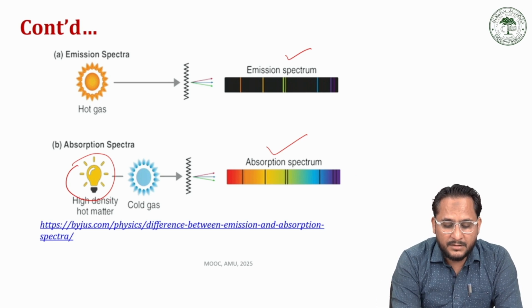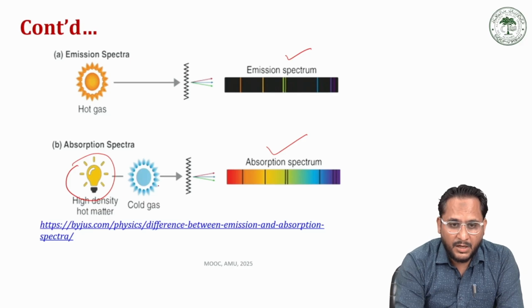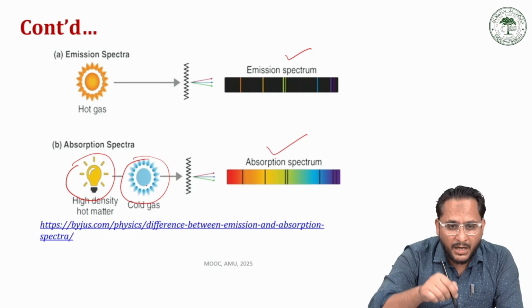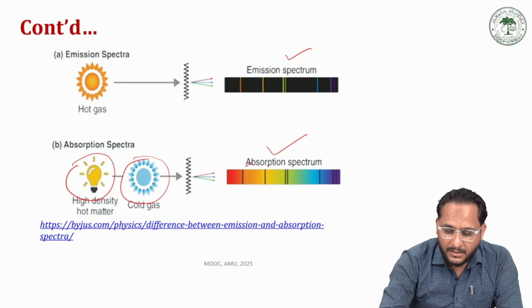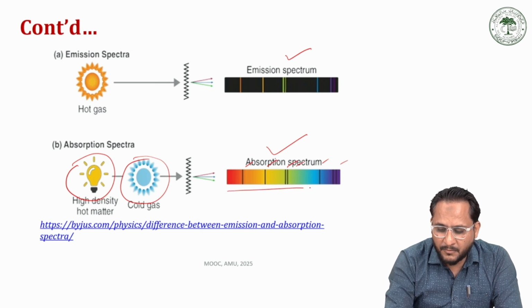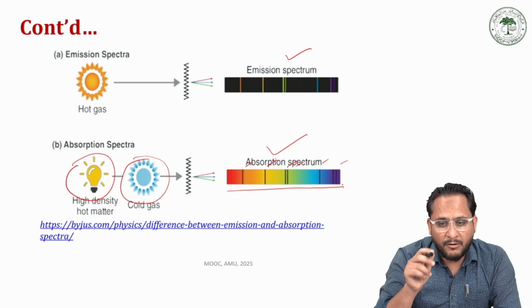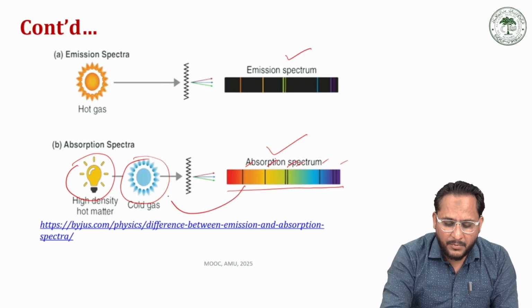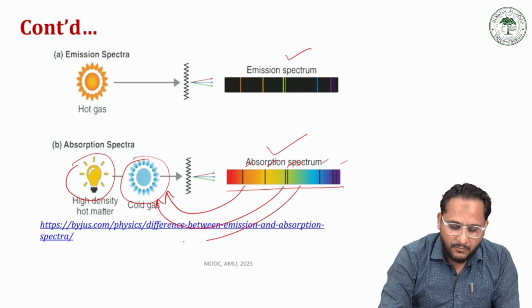Then these light radiations interact with some sample, maybe a gaseous sample or a liquid sample. Some of the radiations will be absorbed. Those radiations which are absorbed by the sample appear as dark spots. So these 4, 5, 6 dark lines in this spectrum basically correspond to the wavelengths that are missing, and these wavelengths are missing because they are being absorbed by our sample.